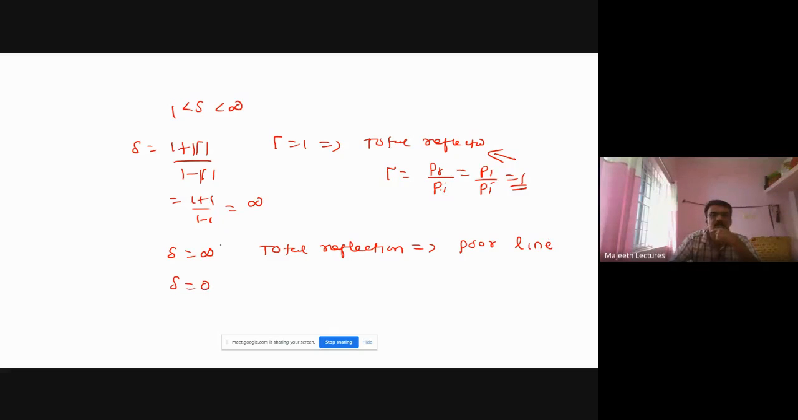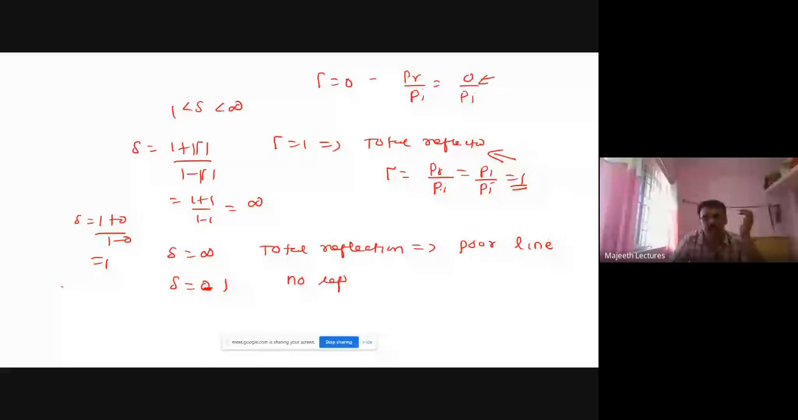What does S equal to 1 mean? Sorry, S equal to 0 will not be there; S is equal to 1 when gamma is 0, since 1 plus 0 divided by 1 minus 0 is 1. What does gamma 0 indicate? Gamma is PR by PI. When PR is equal to 0, only then will gamma be 0. So the reflection is 0, and reflection 0 means a good line. So S equal to 1 means no reflection, and it is a very good line.